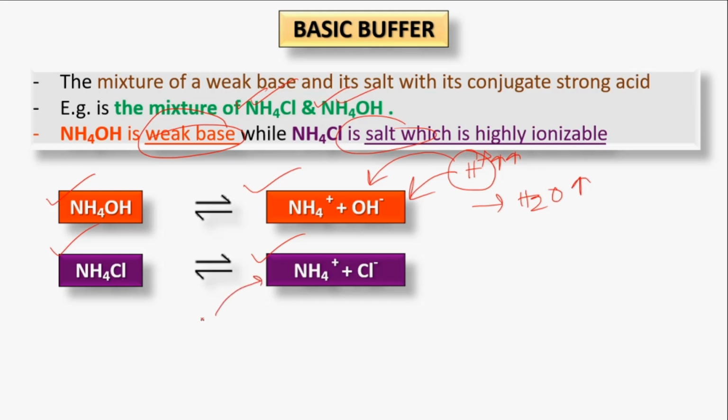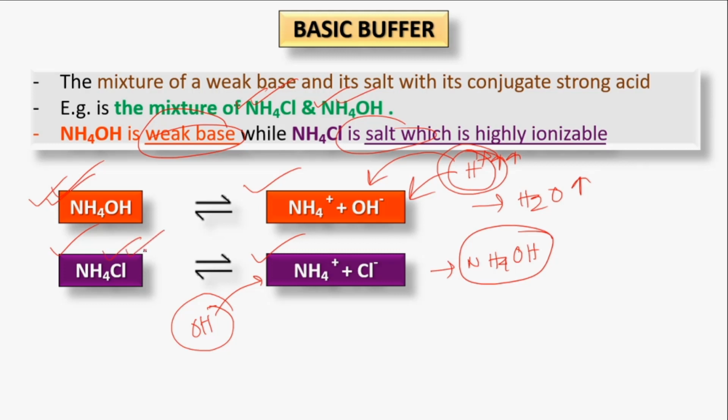And if we add more OH, that means base, it would give NH4OH, that means the ammonium hydroxide. So if we add more base, the amount of this NH4OH will increase, while adding hydrogen ions, that means adding acid, will result in the decreasing of NH4Cl.